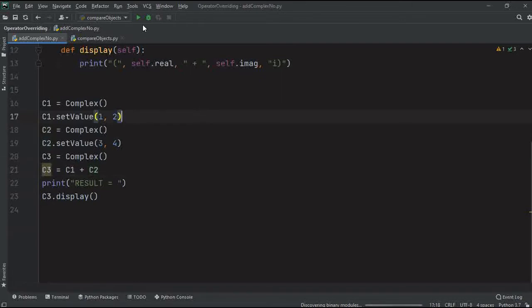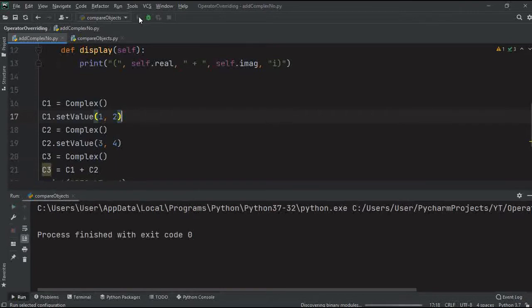If I run it, what type of error do we get? Let's see.